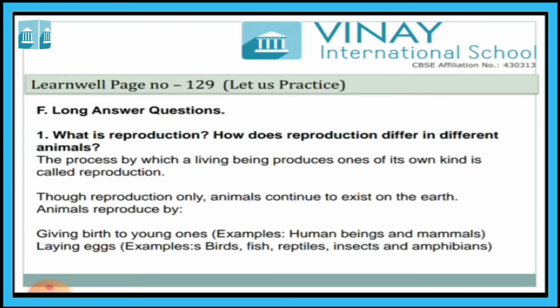Now exercise F, long answer questions. First, what is reproduction? How does reproduction differ in different animals? Here you have to write the definition of reproduction, and explain how animals that lay eggs differ from animals that give birth directly.